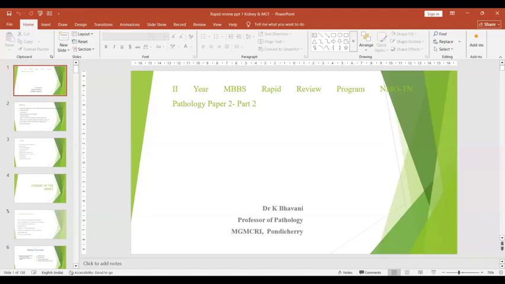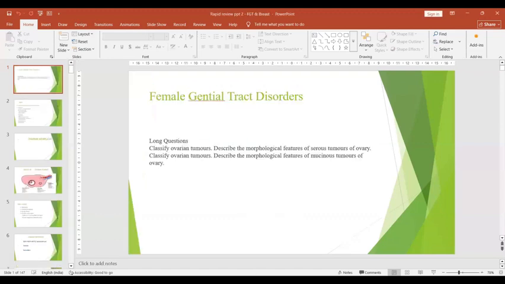So this is about your kidney and the male genital tract. Next comes the FGT. FGT, you all know, most commonly the questions are from ovaries and cervix.